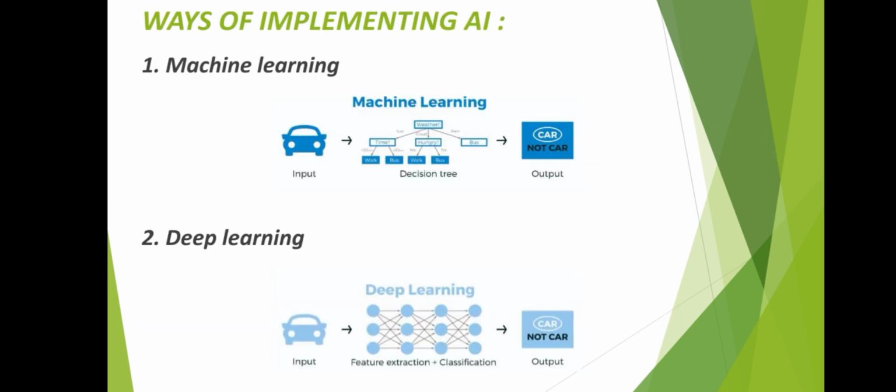Next, we discuss ways of implementing AI. There are two ways: machine learning and deep learning. In machine learning, if we give the input, it converts to a decision tree and becomes output. Deep learning. In deep learning, if we give the input, it converts to feature extraction plus classification and it converts into an output.